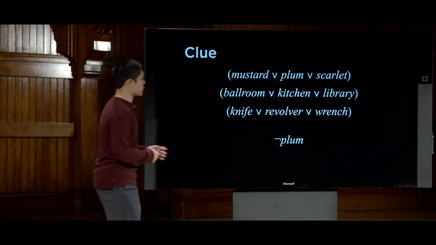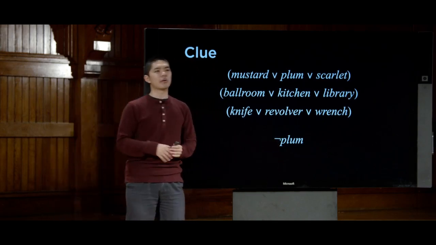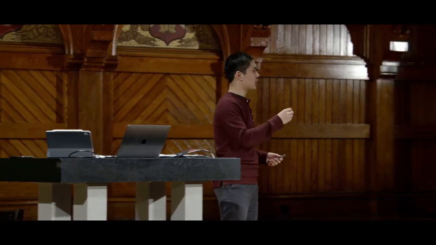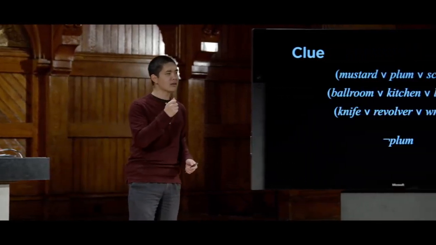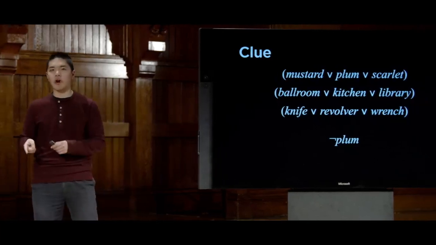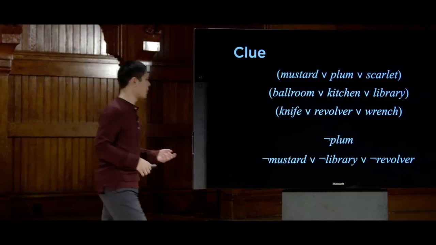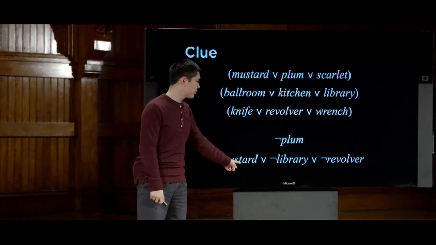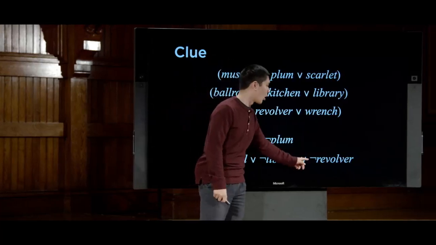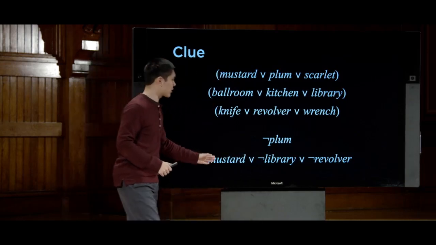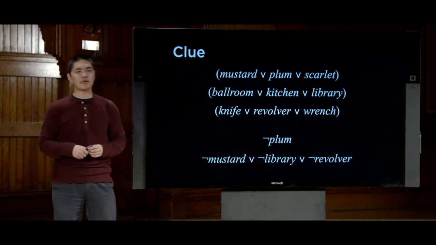Sometimes I might not know for sure that a particular card is not in the middle, but someone will make a guess and I'll know that one of three possibilities is not true. Like someone will guess Colonel Mustard in the library with the revolver. In that case, a card might be revealed that I don't see, but if it is either Colonel Mustard or the revolver or the library, then I know that at least one of them can't be in the middle. So I know something like: it is either not Mustard, or not the library, or not the revolver. Maybe multiple of these are not true, but I know that at least one of Mustard, library, and revolver must in fact be false.